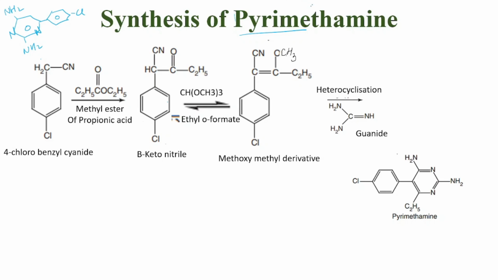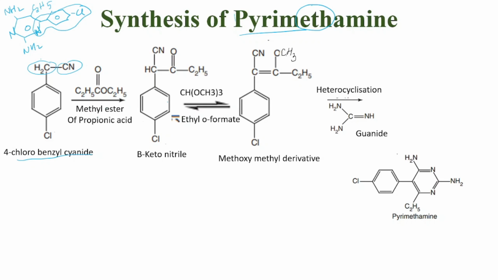So ETH, that is the ethyl group. We'll add the ethyl group here, C2H5. So we will start with this part right here, and we will take a little bit of N also. So we will go with 4-chlorobenzyl cyanide. So chloro, and then this is a CH2 with a CN, so 4-chlorobenzyl cyanide. Now we will add methyl ester of propionic acid.